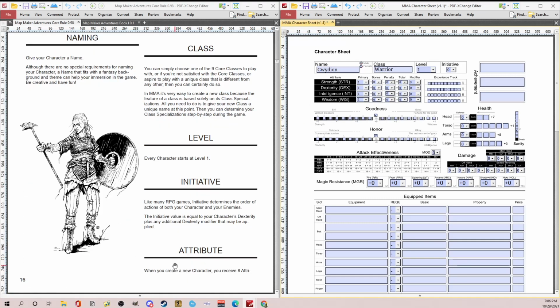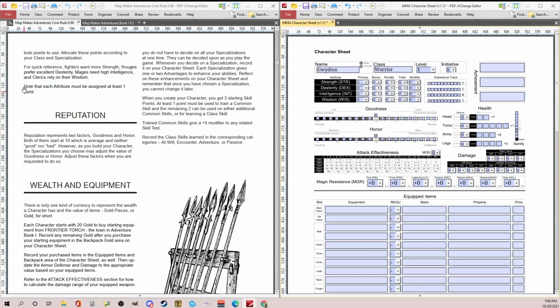So attributes. When you create a character, you receive 8 attribute points to use. Your attributes are 4: strength, dexterity, intelligence, and wisdom. You allocate these points according to what kind of character you want to create, and your class and specialization. I'm a fighter. The only limitation is each attribute must be assigned at least 1 point. I've set these drop downs to 1 through 20.